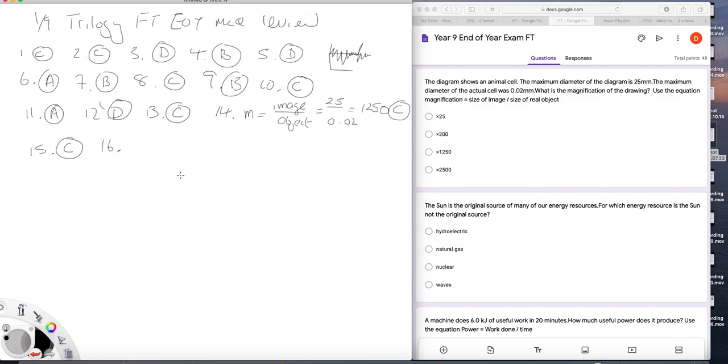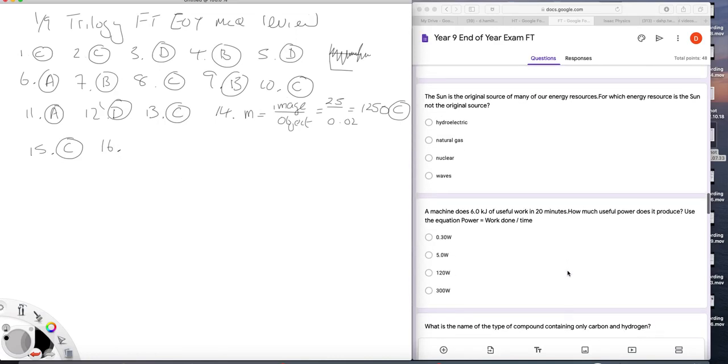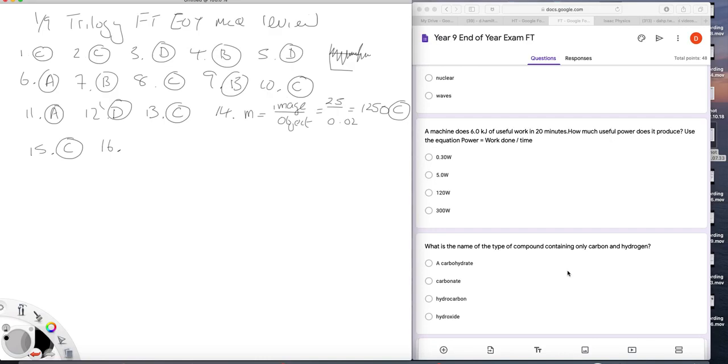16. A machine does 6 kilojoules of work in 20 minutes. What's the useful power? Well, your power is the work done over the time it tells you. So you have 6,000 joules divided by the time taken, 20 minutes,